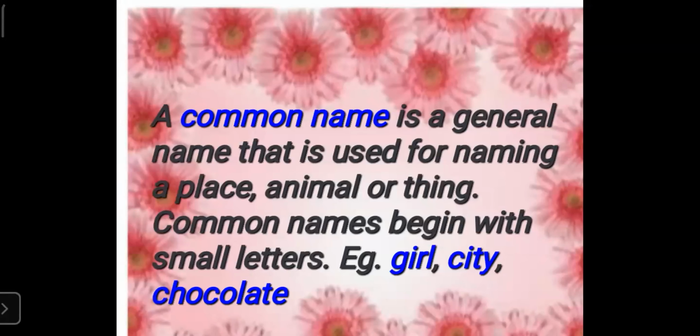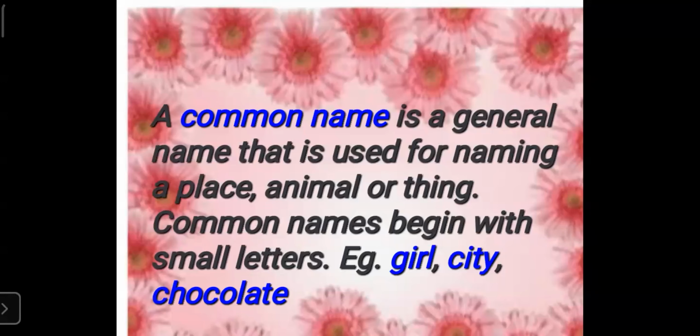A common name is a general name that is used for naming a person, place, animal, or thing. Common names begin with small letters. Example, girl, city, chocolate. Common names begin with small letters. Example, girl, city, and chocolate.